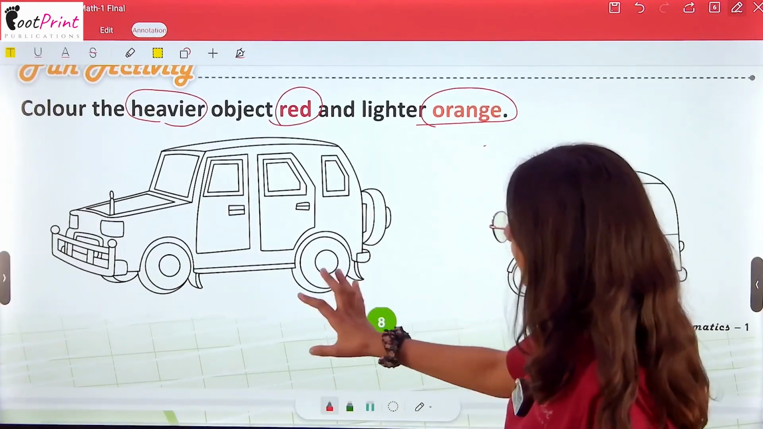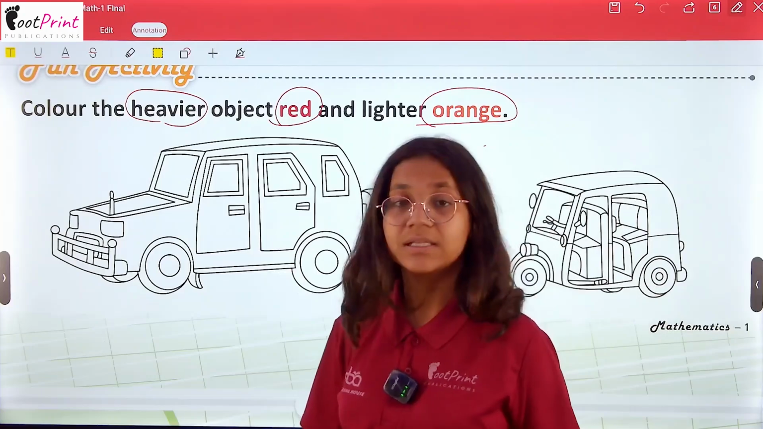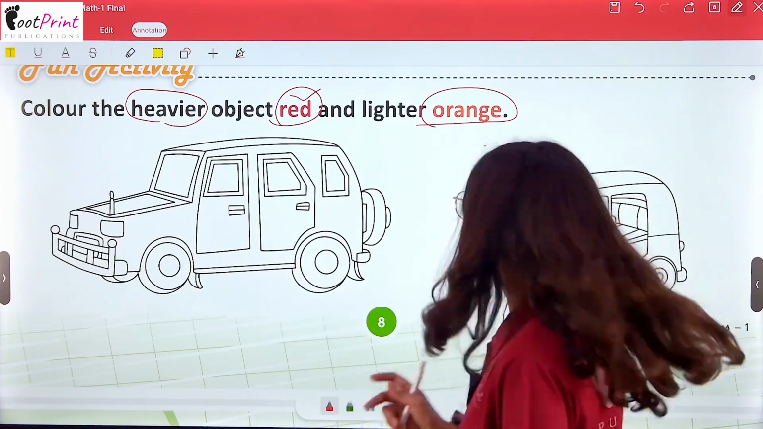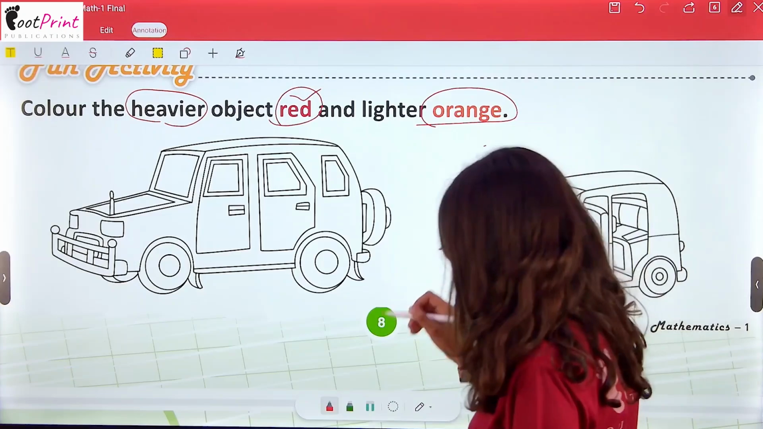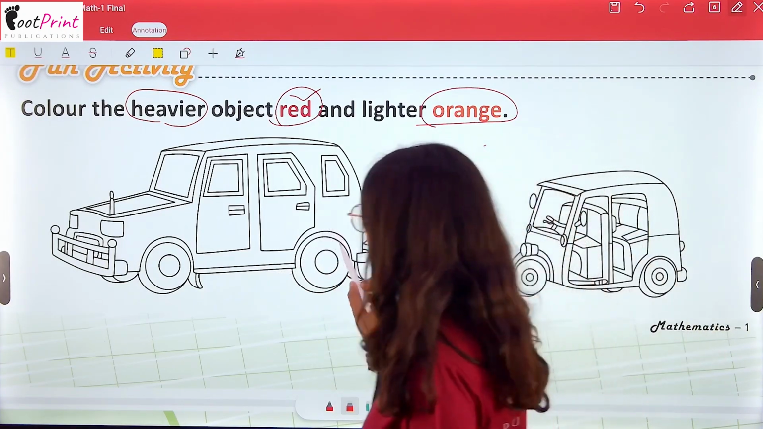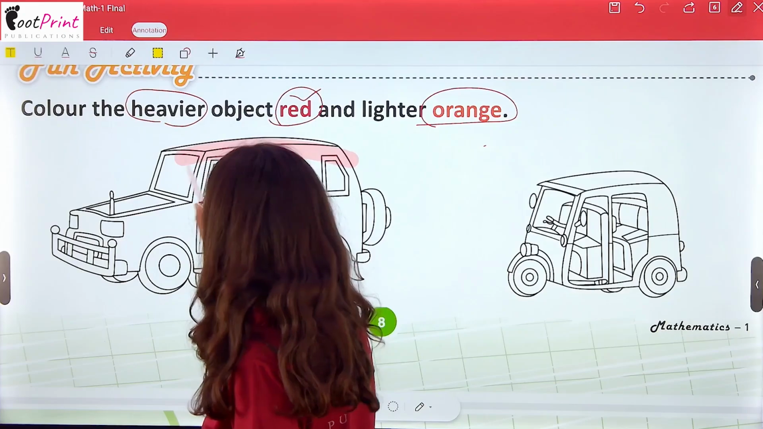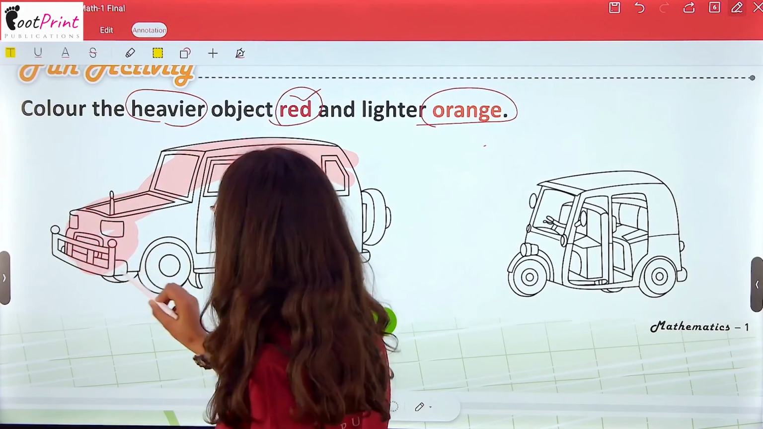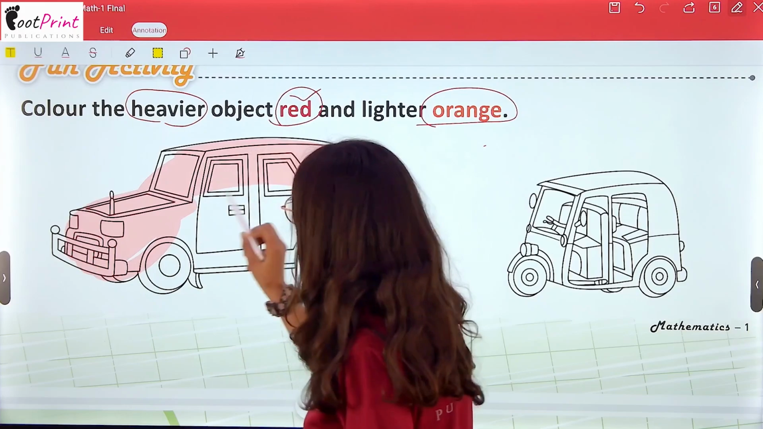So we have to color this picture red because it's heavier than this. So again I am filling the color in this picture red, and it's your homework to fill the orange color in your lighter object.